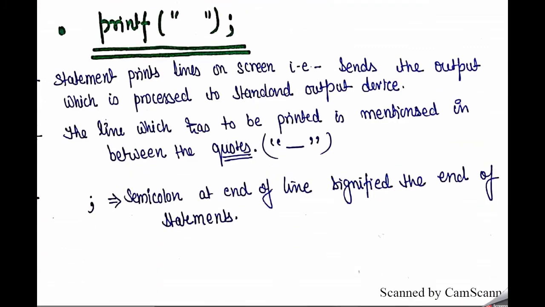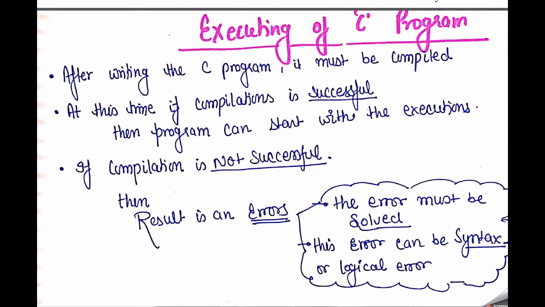Okay, so at last, how is the execution of a C program done? After writing the C program, first of all it must be compiled. The compiler is used to check our writing style, whether we follow the syntax, that means the grammar of the programming language, and whether whatever you write is correct or not. For example, you haven't made any kind of syntax error or logical error, like if we want addition of two numbers but in the logic we perform subtraction of two numbers. This is also a most important point which is compiled and checked by the compiler only.